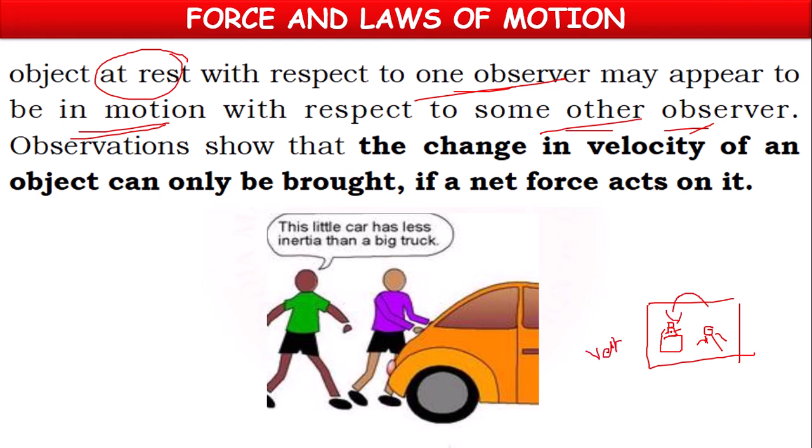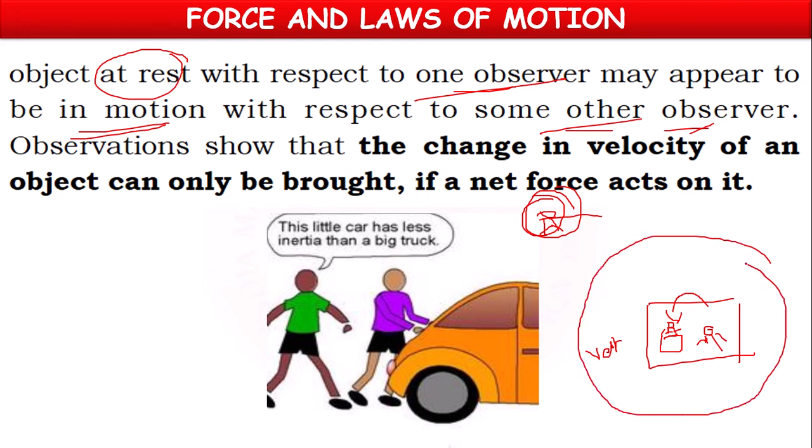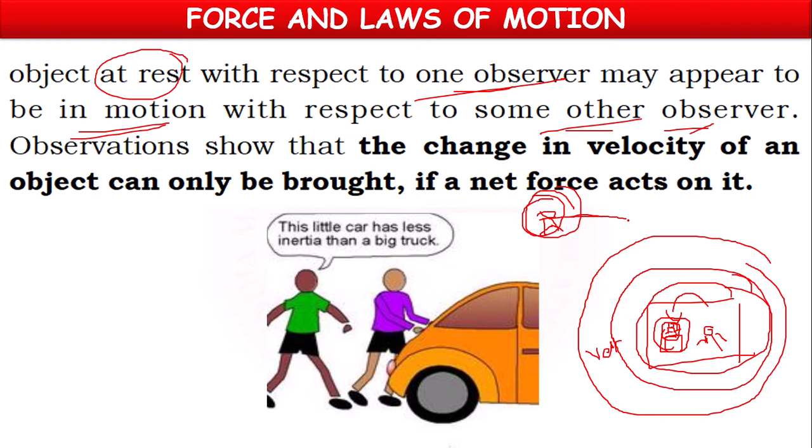But if the same boy is observed from another planet, outside the earth, according to that boy in outer space, the earth will be moving and your place will be moving. Your classroom will be moving, your table will be moving, and you will be moving. So according to the person in outer space, you will be in motion. But according to your friend sitting in the same classroom, you will be at rest.